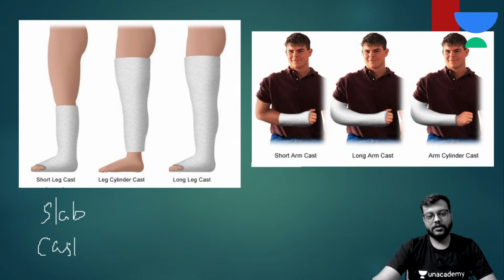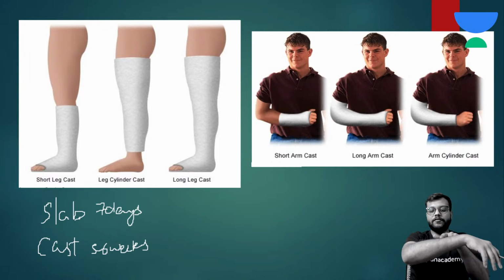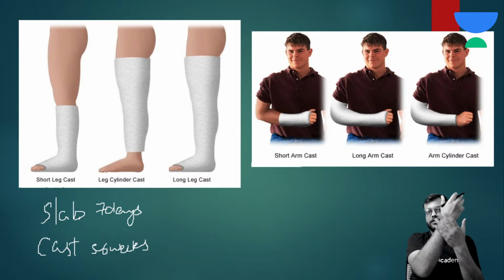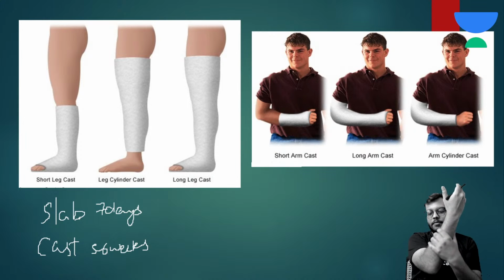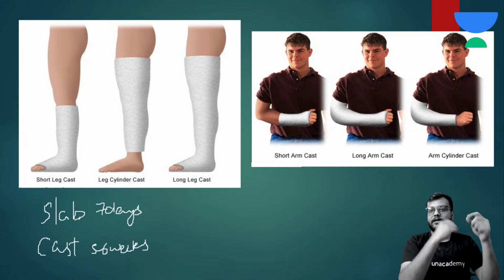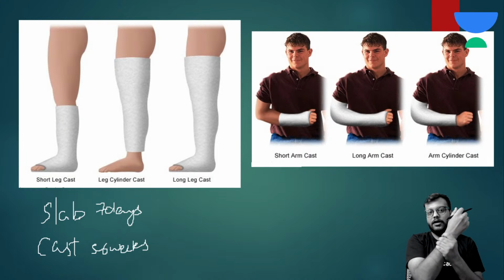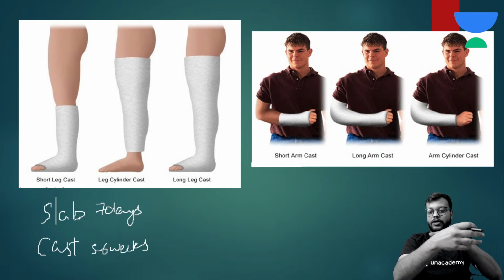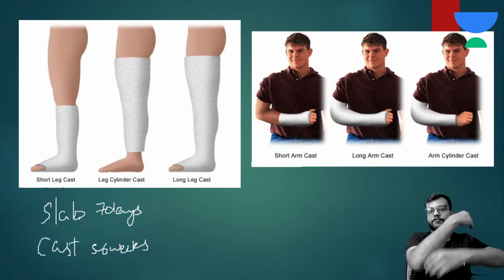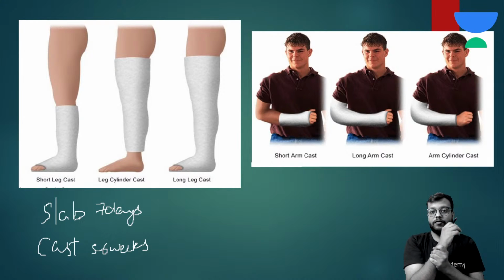Whenever a patient comes with a fracture, after reducing it, for 7 days we go for a slab, then for 5 to 6 weeks we go for the cast. Now what happens in a slab? See, if there is a fracture of the forearm bone, in a slab POP will be applied only on this aspect and then you'll roll it over, and so this is slab. Okay, and the cast is you'll apply POP in the whole circumference of the limb,